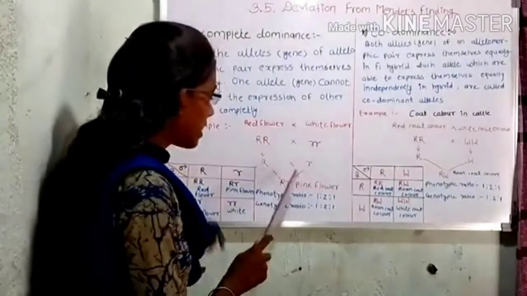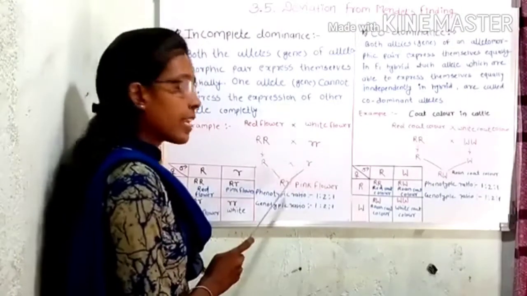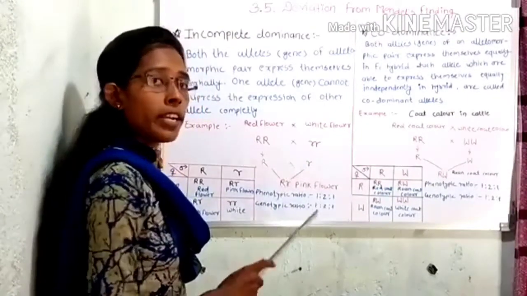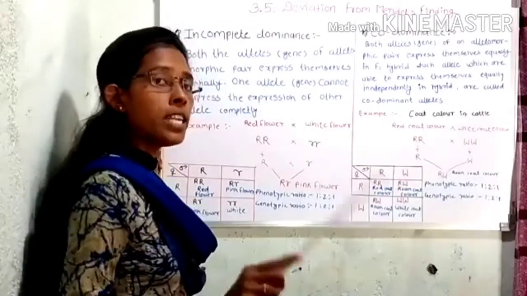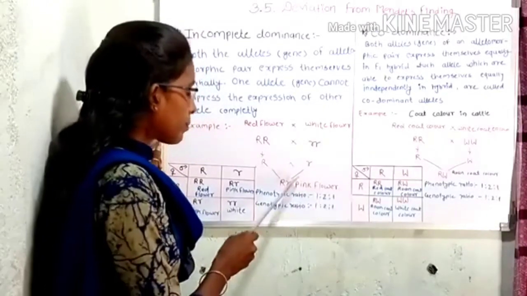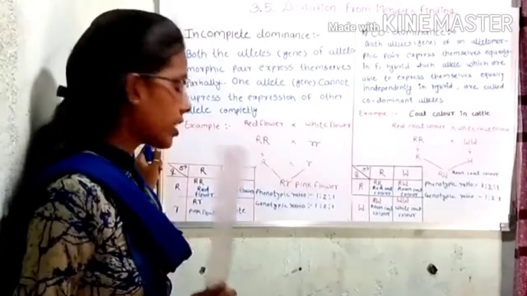It means that this hybrid has two types of alleles. One allele is dominant and the other allele is recessive. But in this case, the dominant allele is not completely expressed and the recessive allele is not completely suppressed. After self-crossing of this F1 generation, we get the F2 generation.